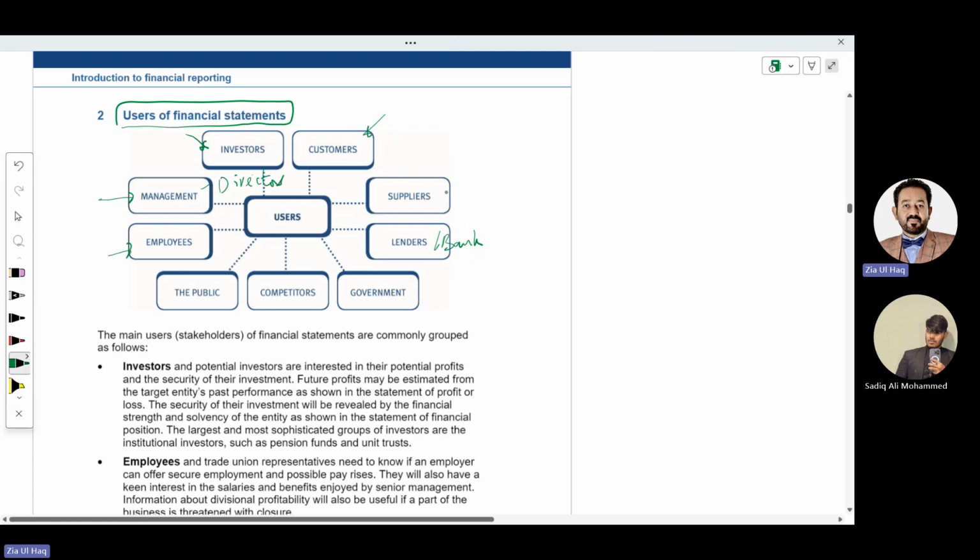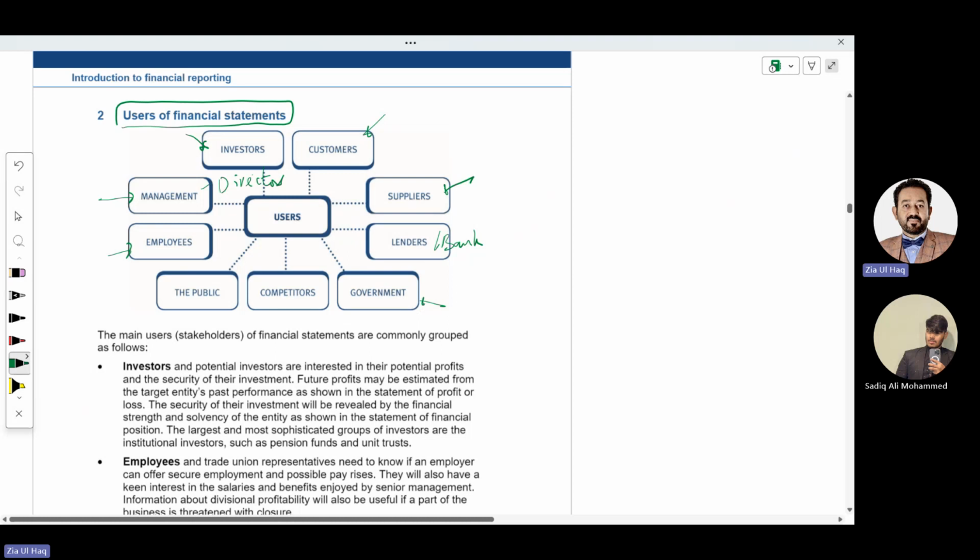Who else? Suppliers. Who are suppliers? Who provide you goods on credit. Suppliers who supply you goods on credit also need financial statements. They also look at financial statements regarding company sales, company profitability, company growth.